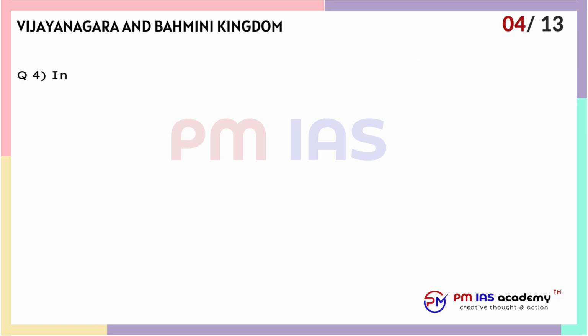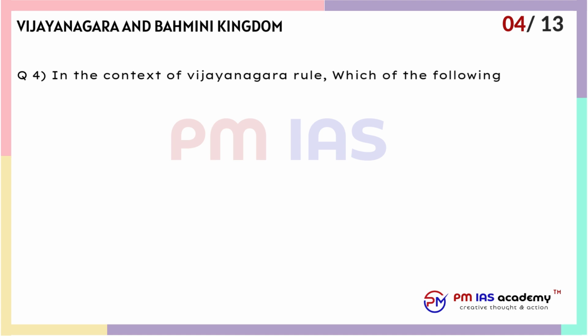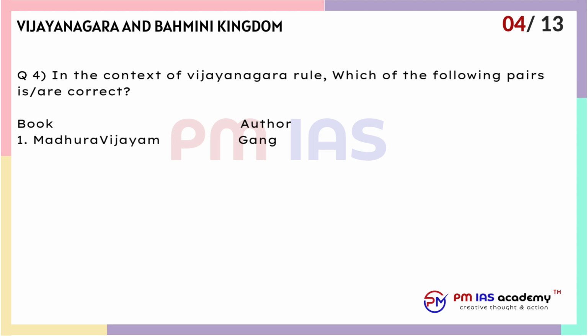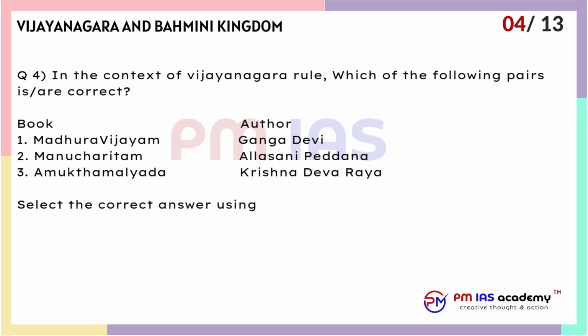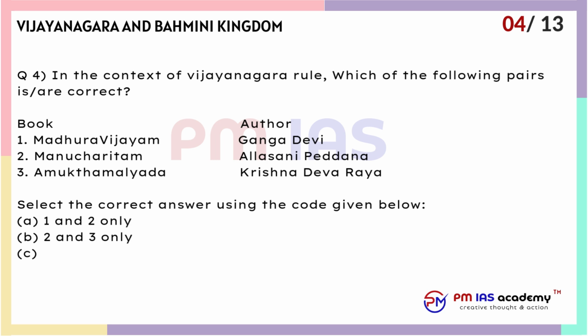Question 4. In the context of Vijayanagara rule, which of the following pairs is correct? Book, Author. 1. Madhura Vijayam, Ganga Devi. 2. Manuchritam, Allasani Peddana. 3. Amuktamalyada, Krishna Deva Raya. Select the correct answer using the code given below. A. 1 and 2 only. B. 2 and 3 only. C. 1 and 3 only. D. All of the above.